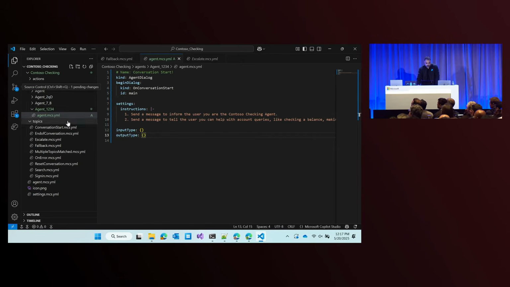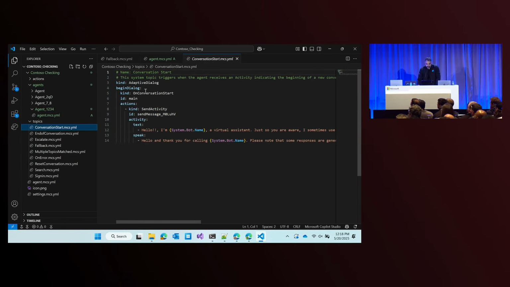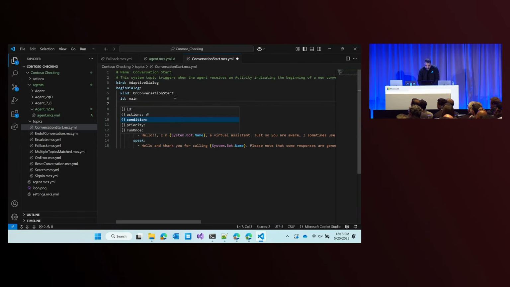And we've even integrated with source control management. So it's not Git specifically, but we're following the Git pattern. So we talk about this like cloning and pushing and pulling and following the patterns that we know and love about Git, but again, going directly against the cloud. So I've added an agent to do the conversational start. Now there was a built-in topic to do this. We're going to disable that. So we'll disable the built-in one.